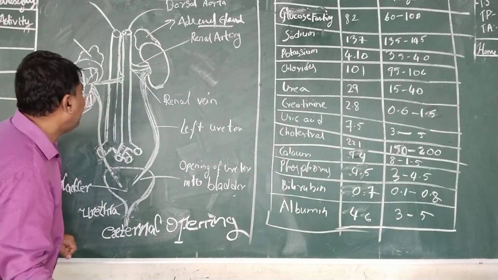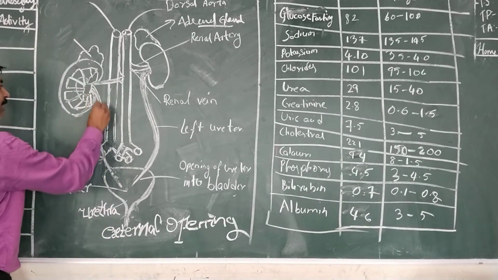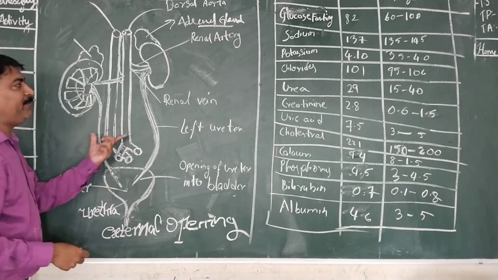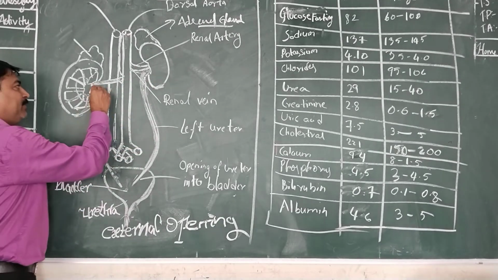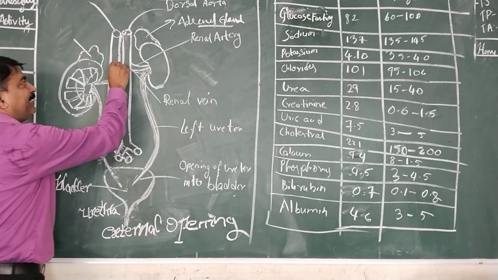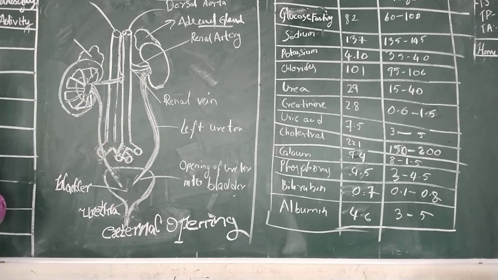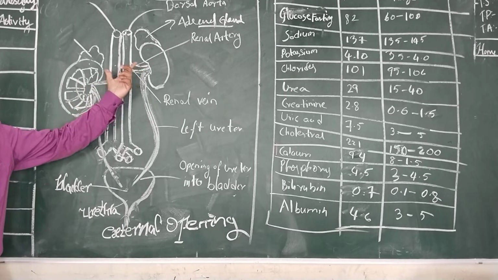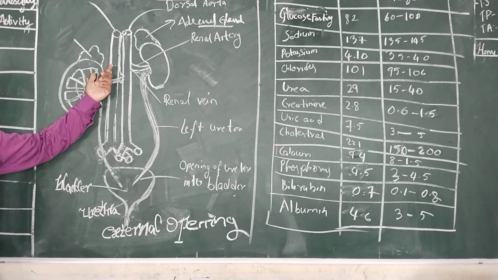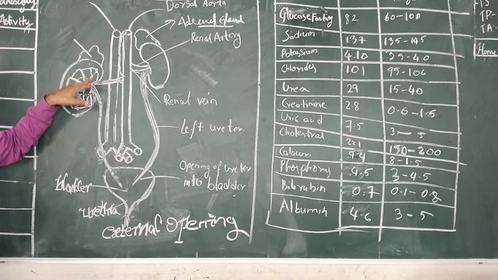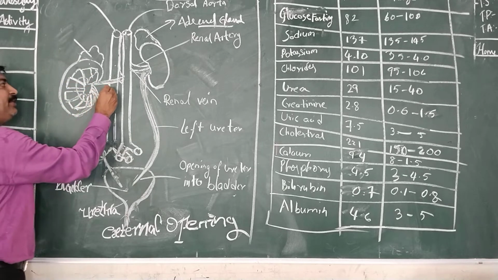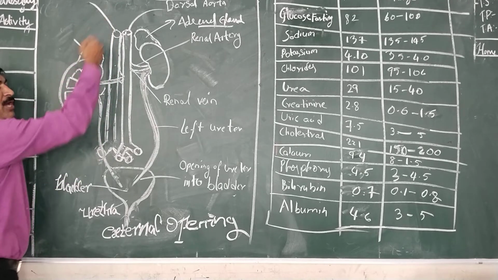From each kidney a single ureter arises. That means a pair of ureters arise from the right and left kidneys. Apart from that, an artery and a vein attach to each kidney, called the renal artery and renal vein. The renal artery carries oxygenated blood to the kidneys from the heart, and the renal vein carries deoxygenated blood from the kidneys to the heart.